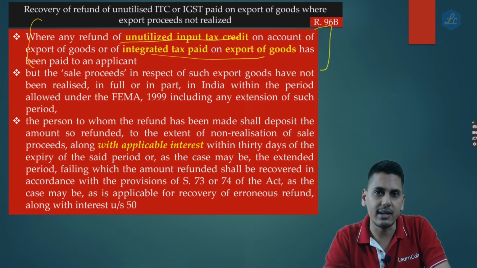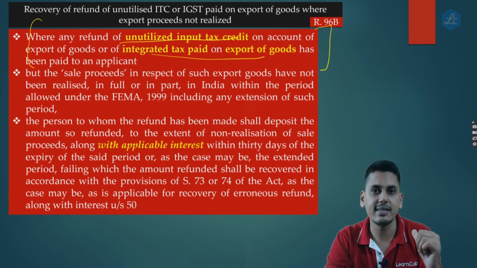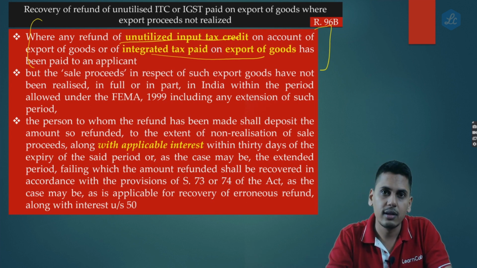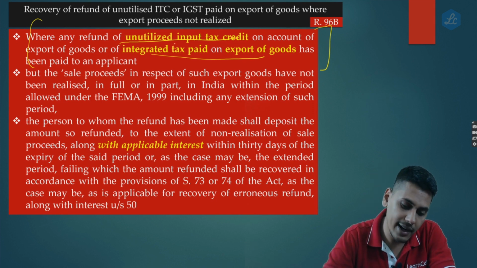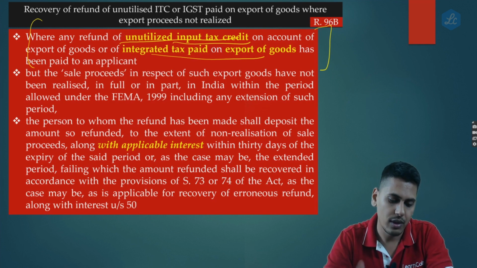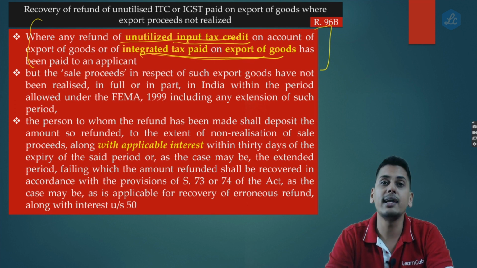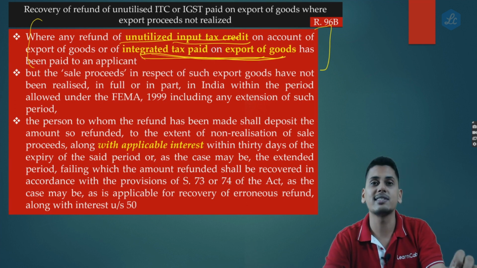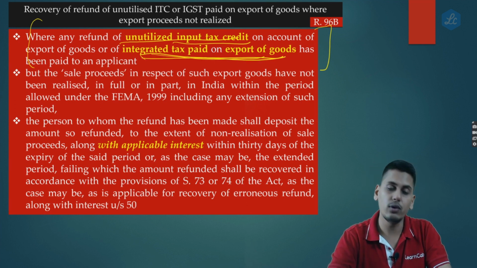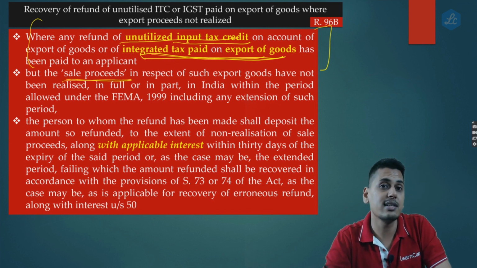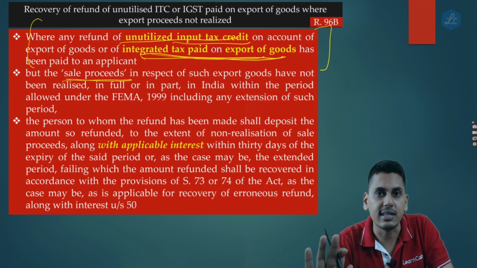So whatever refund it is, whether it is a refund of accumulated ITC or a refund of output tax, will 96B apply on both the mechanisms? The answer is yes. So where any refund of unutilized ITC 16(3)(a) on export of goods, or of IGST paid on export of goods 16(3)(b), has been paid to an applicant, but the sale proceeds, friends, please understand, here it uses the wordings sale proceeds.